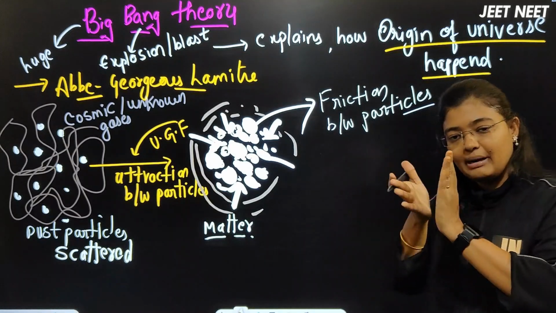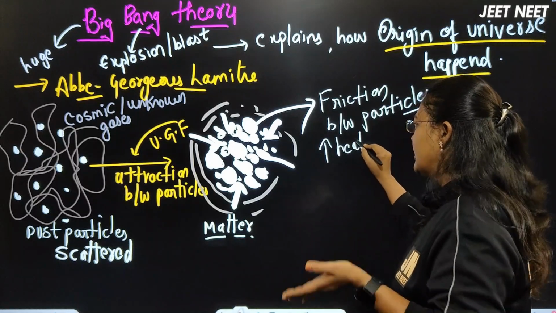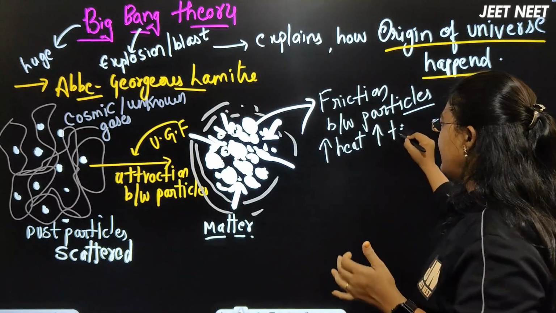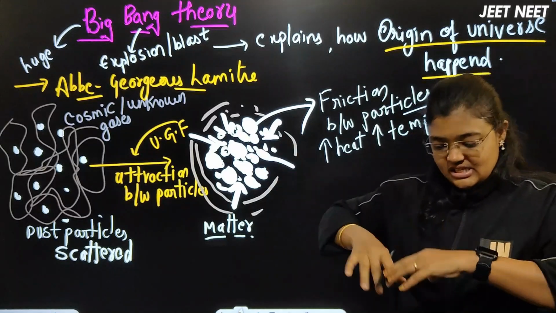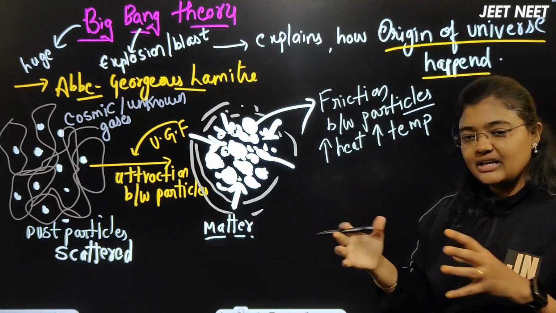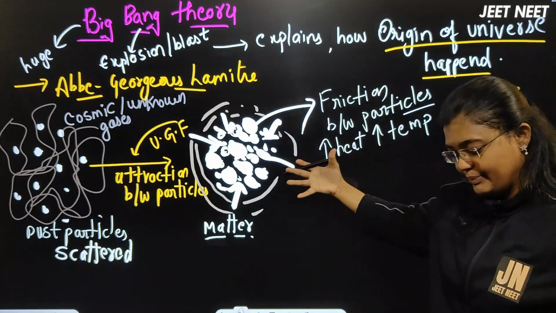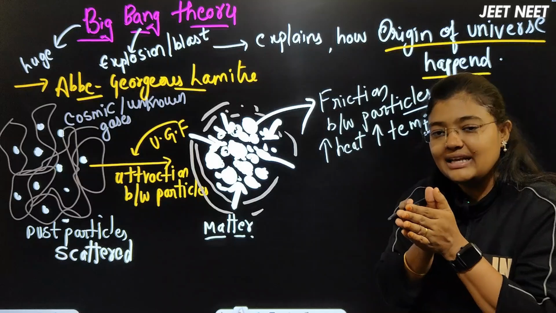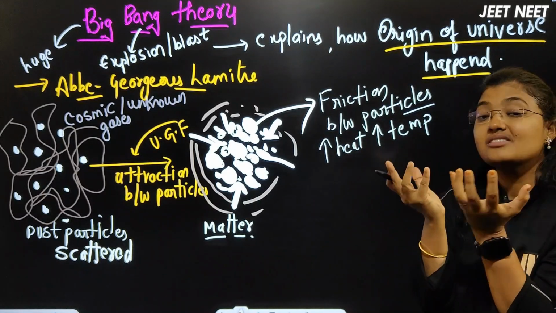When friction happens between the particles, you know that heat will be generated, and when heat is generated, the temperature also increases. The dust particles were scattered between the unknown gases, and because of the gravitational force all the particles came together and formed a ball-like structure, a condensed matter.